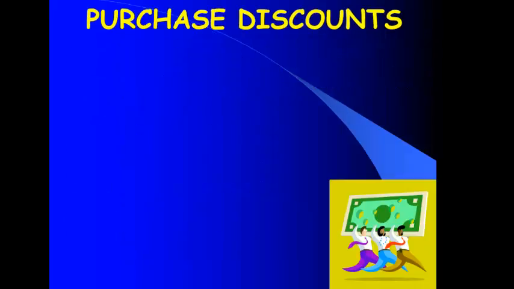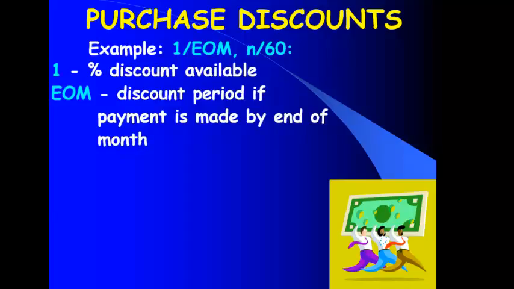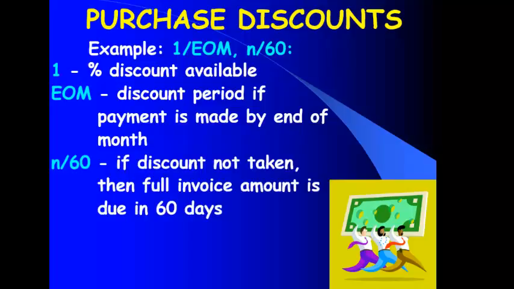Another example, 1/EOM says I can take a 1% discount if I pay by the end of the month. Otherwise, in this case, the total would come due in day 60. So those are just examples of terms. Each company comes up with their own, the most common being 2/10 net 30. Sometimes you also just see the terms net 30, which means you must pay in 30 days and there's no discount offered then.